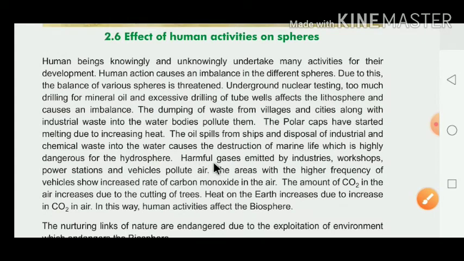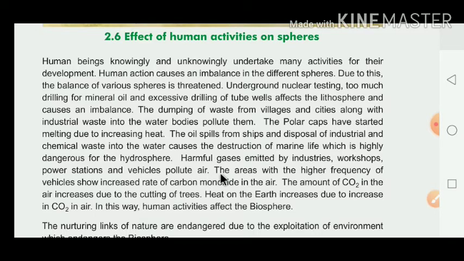Harmful gases emitted by industries, workshops, power stations and vehicles pollute the air. These all cause air pollution.